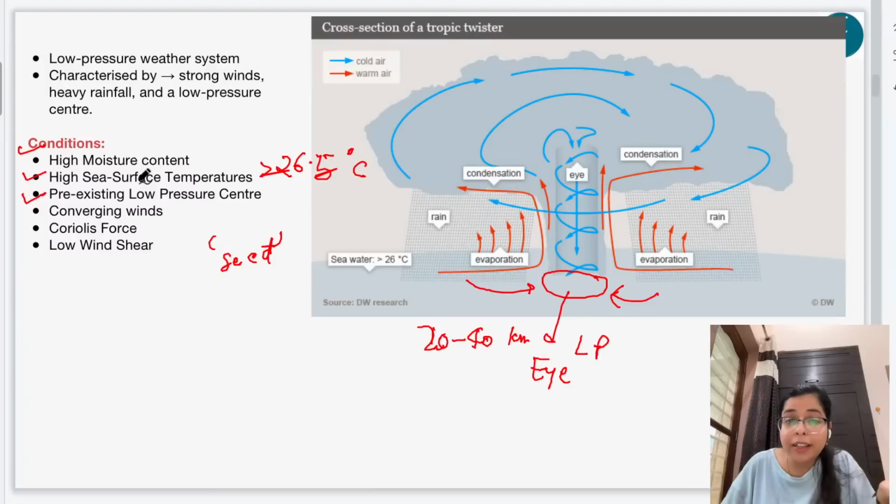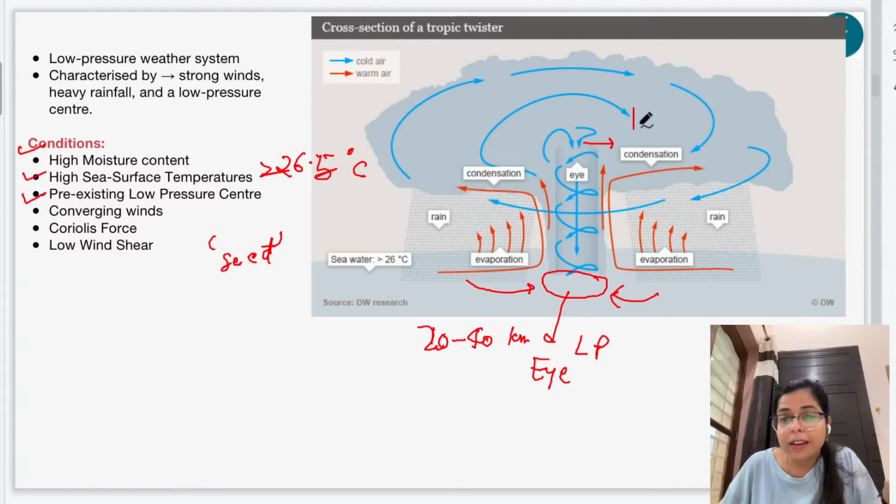And when the temperature conditions are optimum, then what will happen? The winds which are converging here will rise up, right? Because here, due to the warm ocean temperature, the water will be heated, right? And this heated moisture along with winds will rise up to a particular extent.